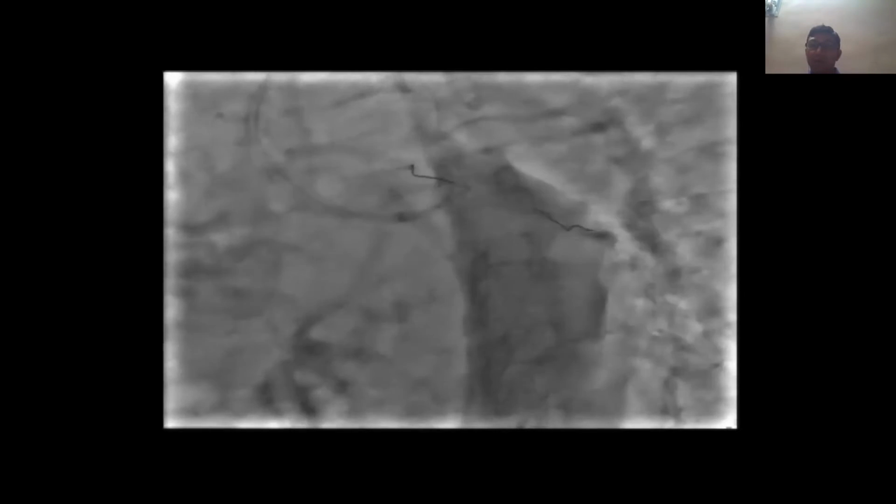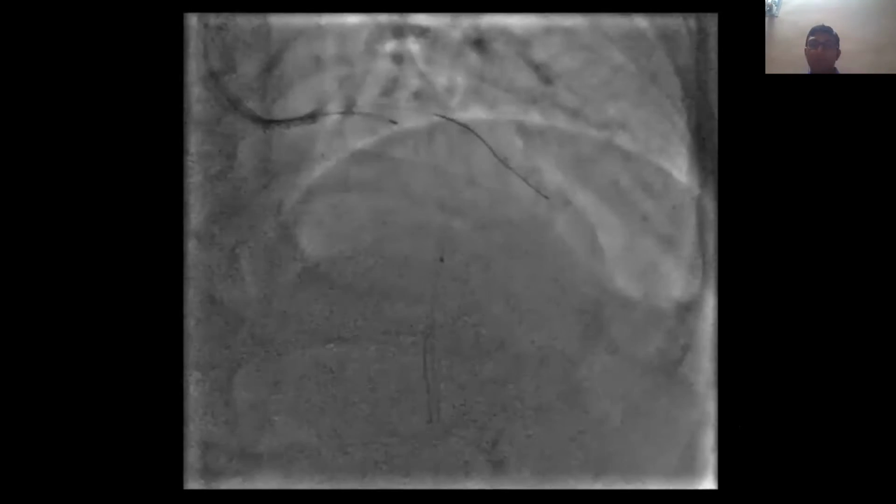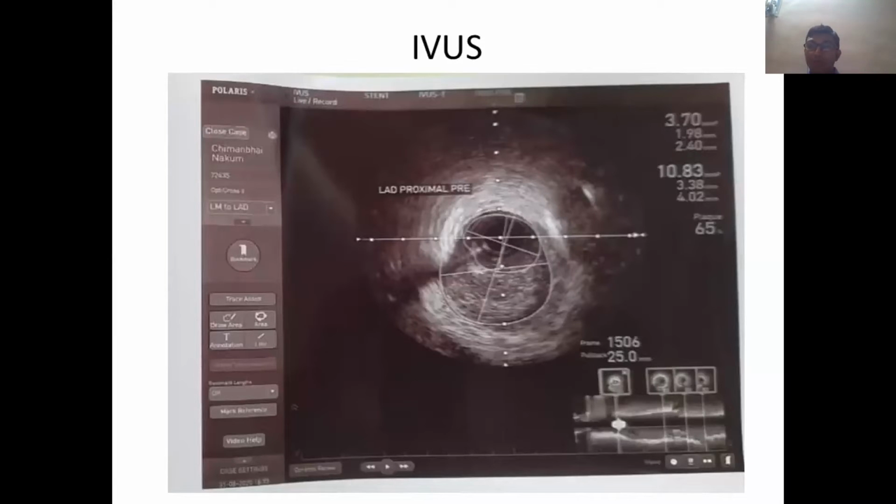We did the pre-dilatation with a 2 into 10 mm SC balloon from 10 to 12 atmospheres. And this is the IVUS catheter. We did IVUS and we can see that the LAD was around 3.8 mm. Unfortunately, I don't have the IVUS run, but I have these freeze images. So LAD pre was around 3.70 as we can see, and the LMCA was around 5 mm. So we go ahead with the stent.